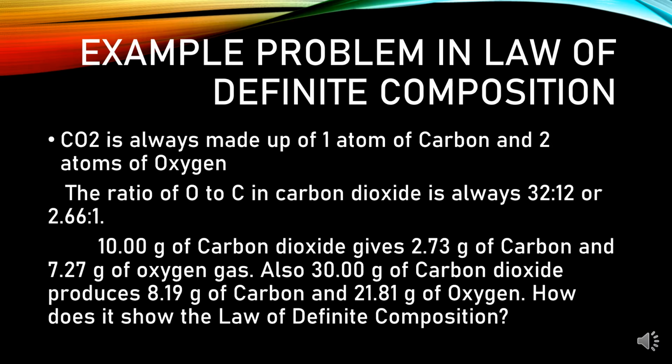Also, 30 grams of carbon dioxide produces 8.19 grams of carbon and 21.81 grams of oxygen. How does it show the law of definite composition? Let's find out.